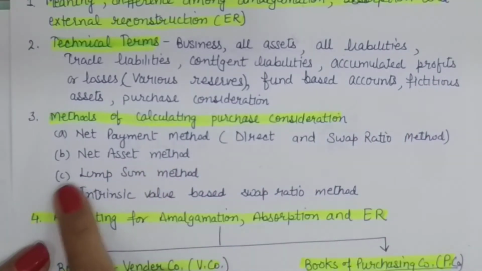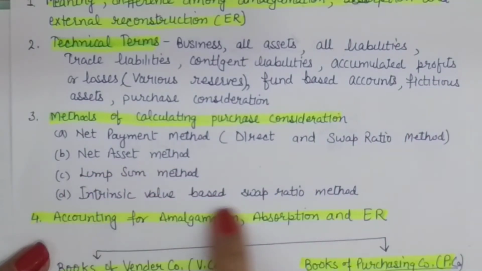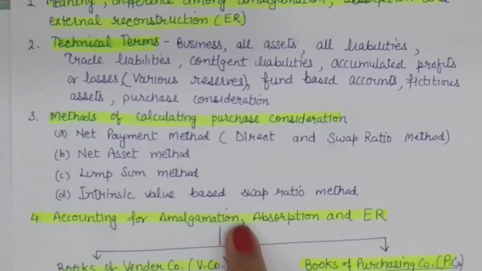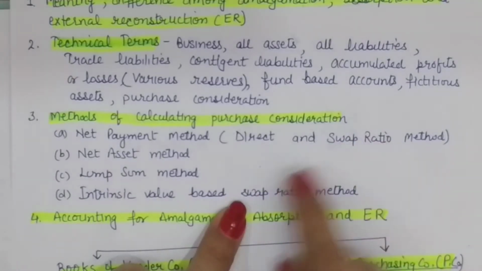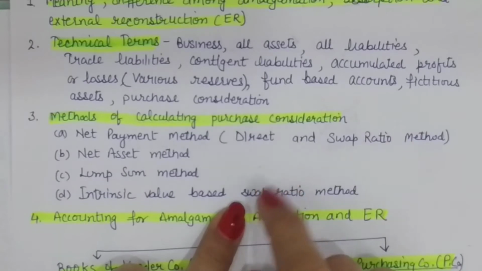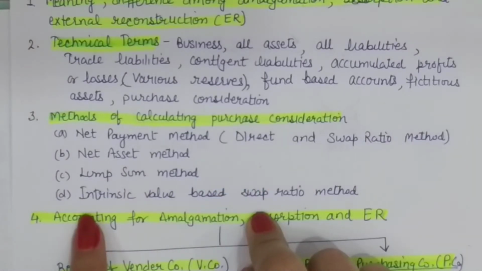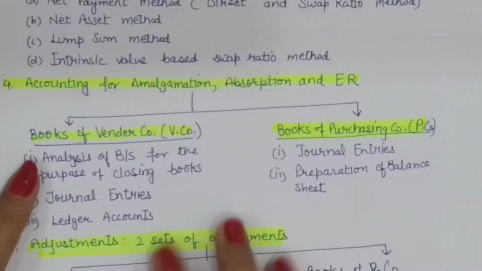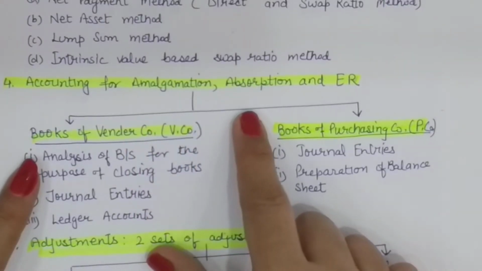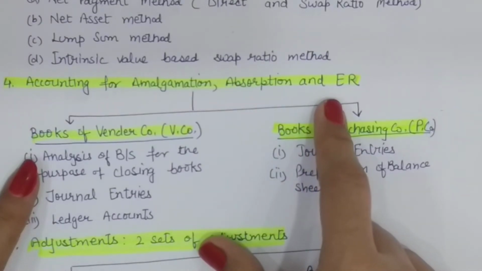Net asset method, lump sum method and intrinsic value based swap ratio. So it is a part of the swap ratio, but the ratio is not given. In this case, swap ratio is to be calculated using intrinsic values. Finally, we come to the accounting for amalgamation, absorption and external reconstruction.